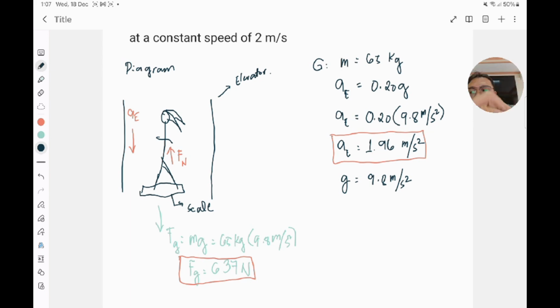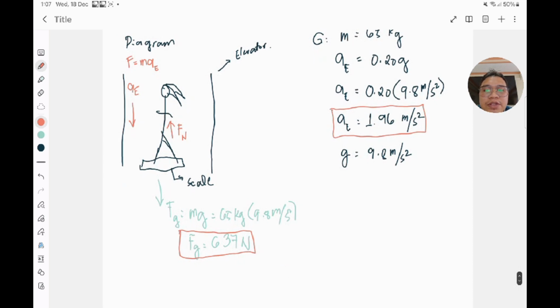And also, we have the force due to the acceleration of the elevator, which is labeled as F sub AE. In order for us to calculate the force due to the acceleration of the elevator on that person, we need to designate an equation in which the force is equivalent to the mass of the person times the acceleration of the elevator.